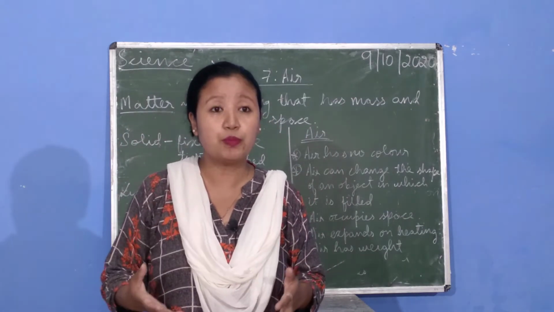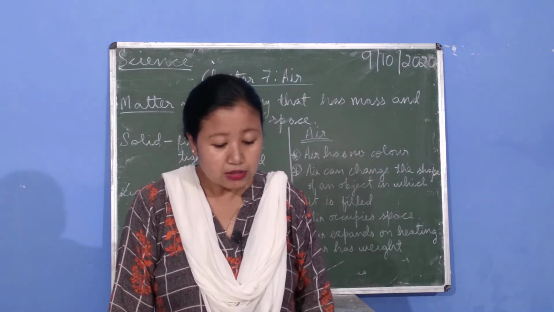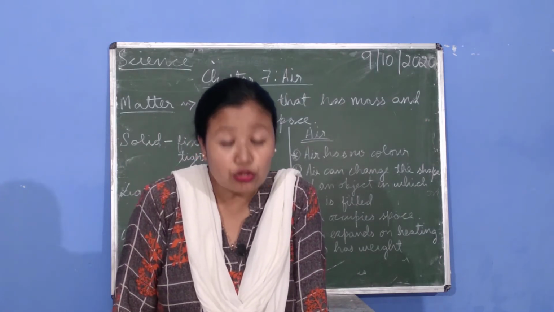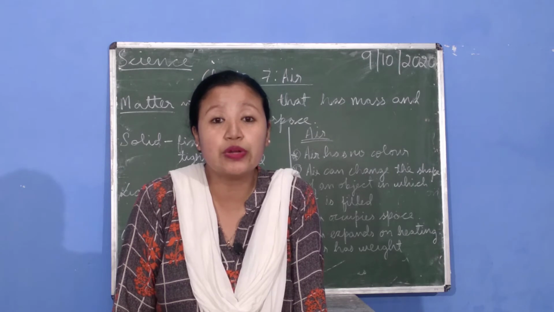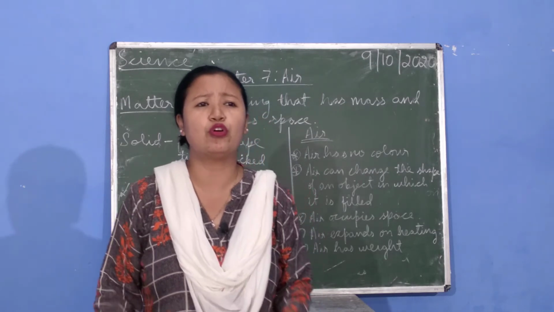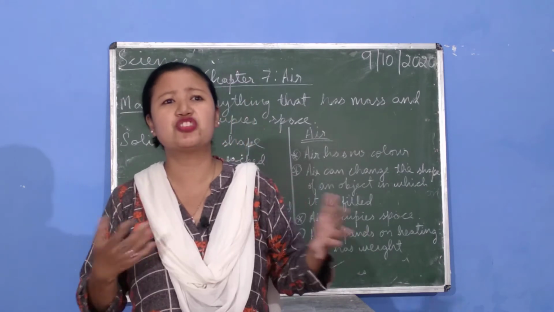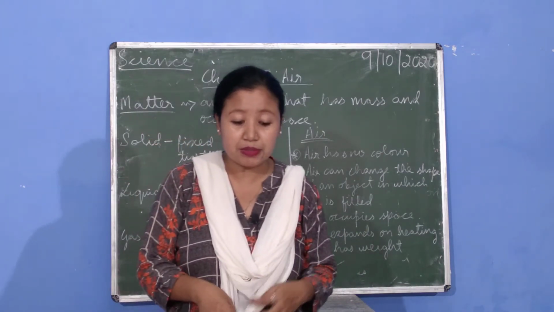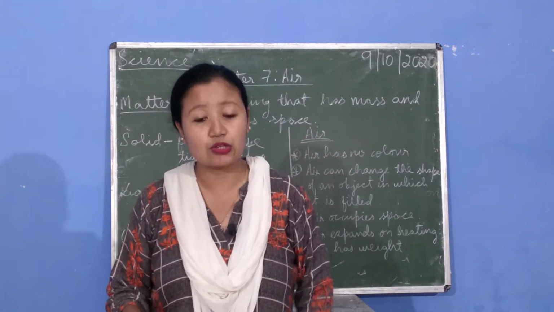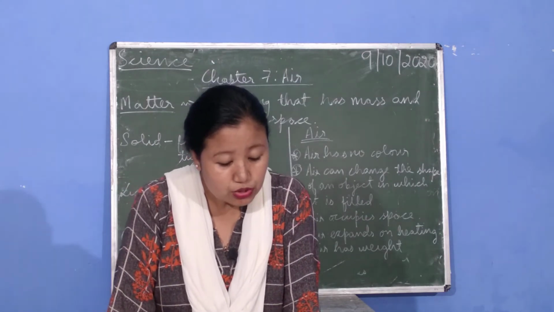It has become polluted. So the content of carbon dioxide is more in polluted areas. If you have a lot of smoke, vehicles running, chimneys and all that, that means the content of carbon dioxide is more.